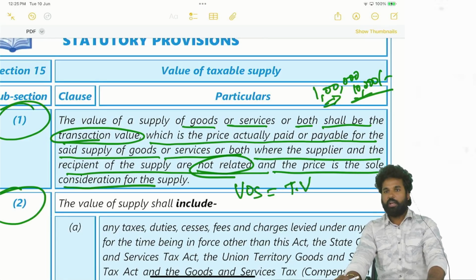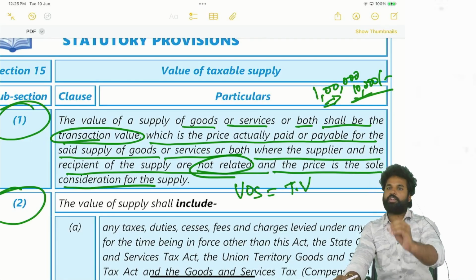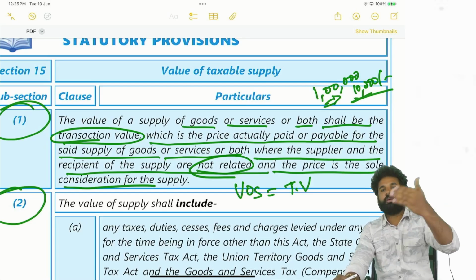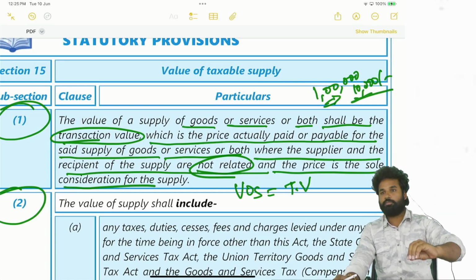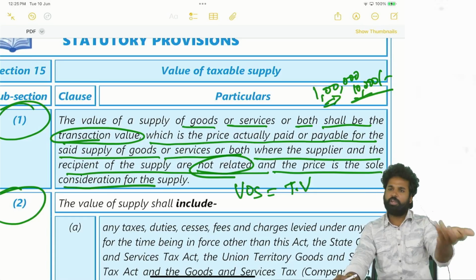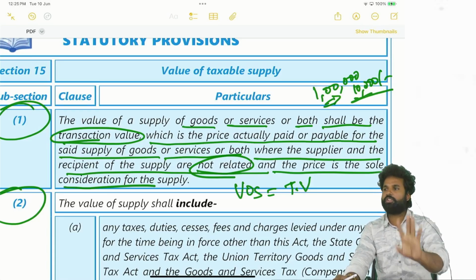Transaction value means at what value the transaction is taking place. That we have to see. That we have to take as value of supply. So it may be higher value or it may be lower value. Just like that, if a friend is coming, we are giving a discount. If an unknown person is coming and he is ready to pay a much higher amount, we will charge that amount only. On that only GST will be levied.